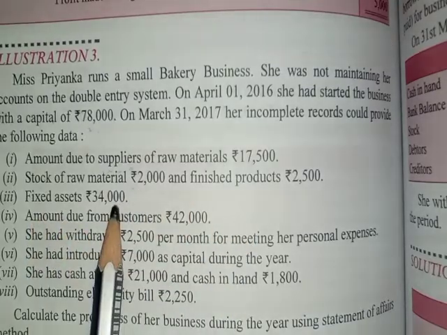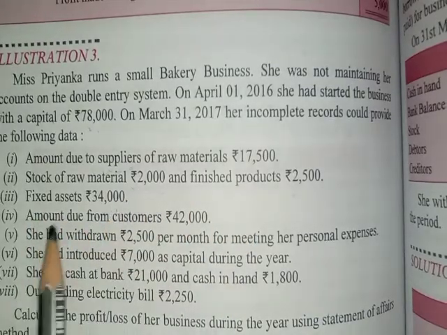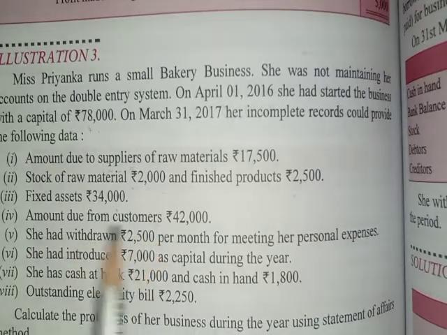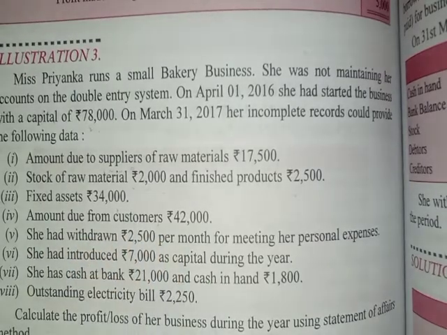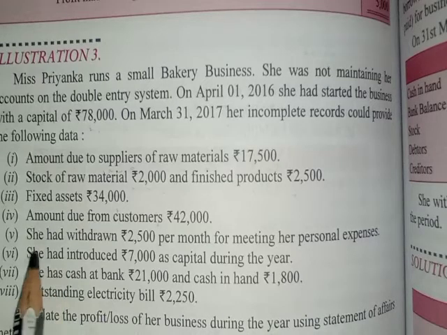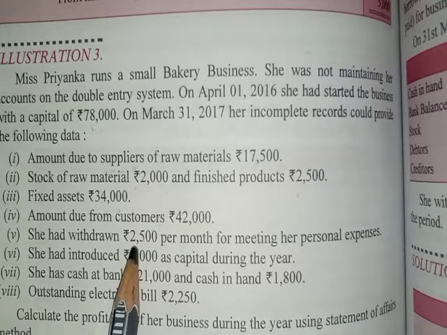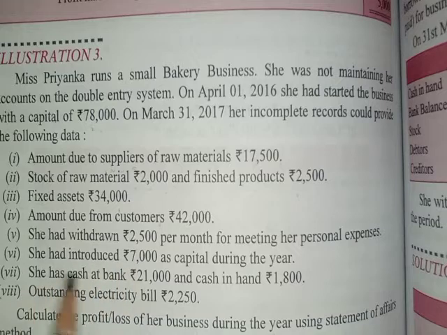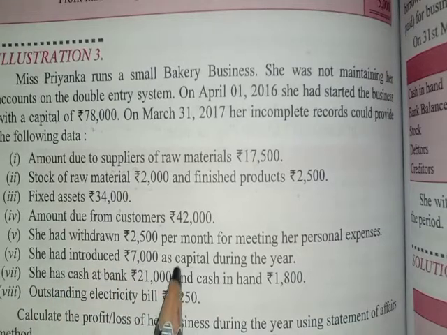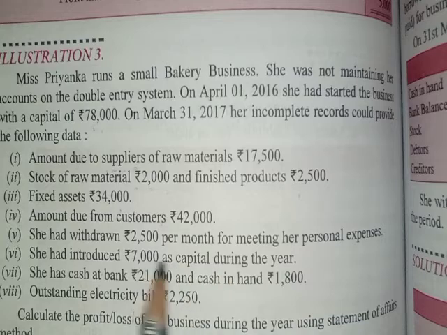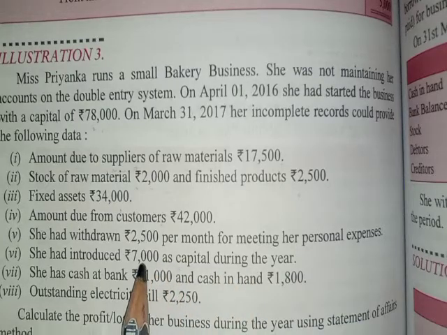Fixed assets will be written on the fixed asset side. Amount due from customer, you have to take the amount, so it is again your asset. Then she had withdrawn 2,500 per month for meeting her personal expenses. This is the drawing, so it will not come in the statement of affair. She had introduced 7,000 as capital during the year. Whatever capital has been introduced during the year is the additional capital, so it will be used while we calculate the profit and loss.